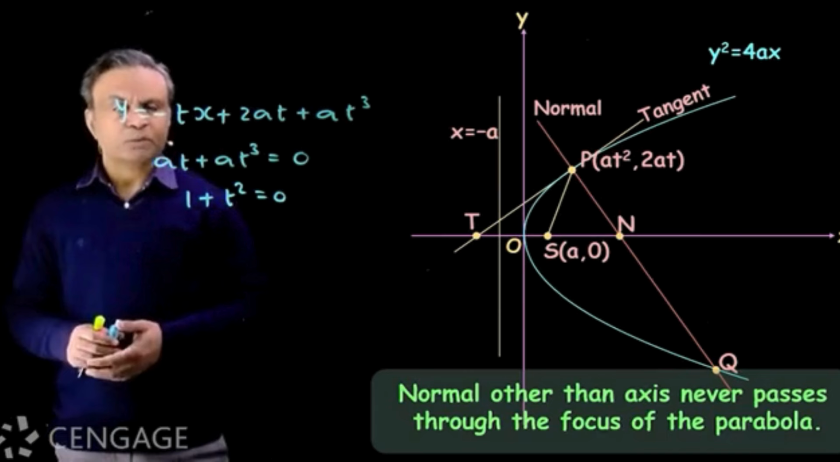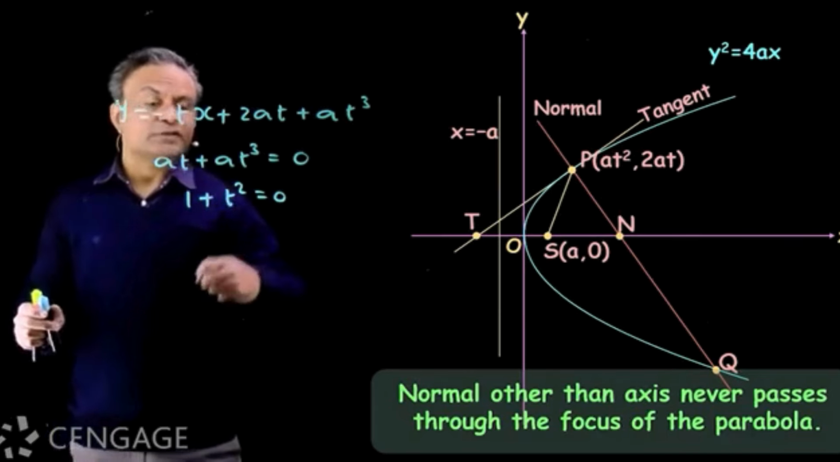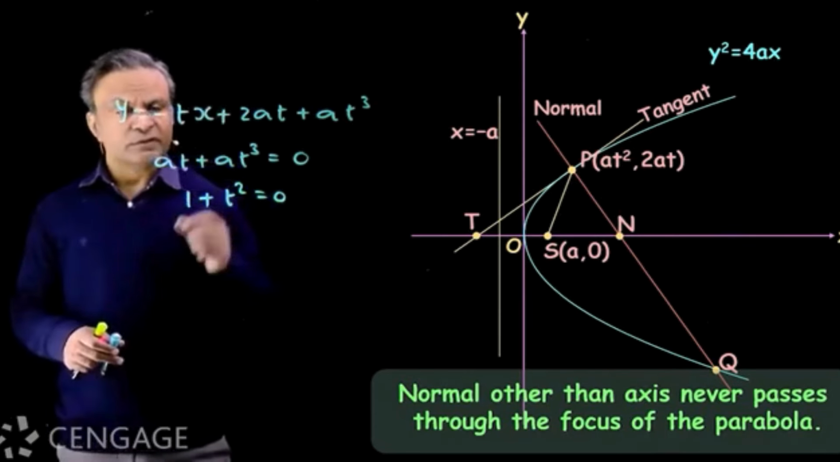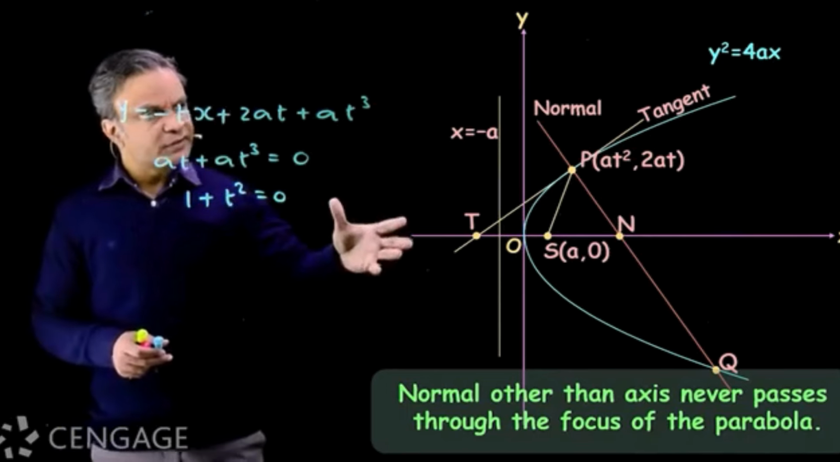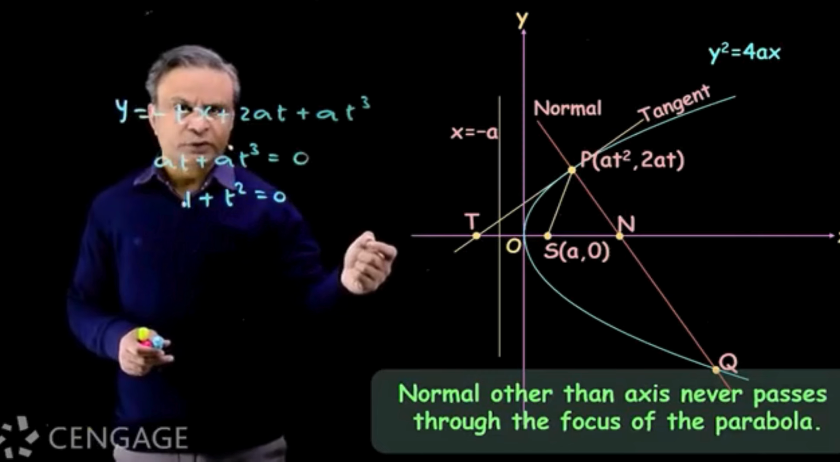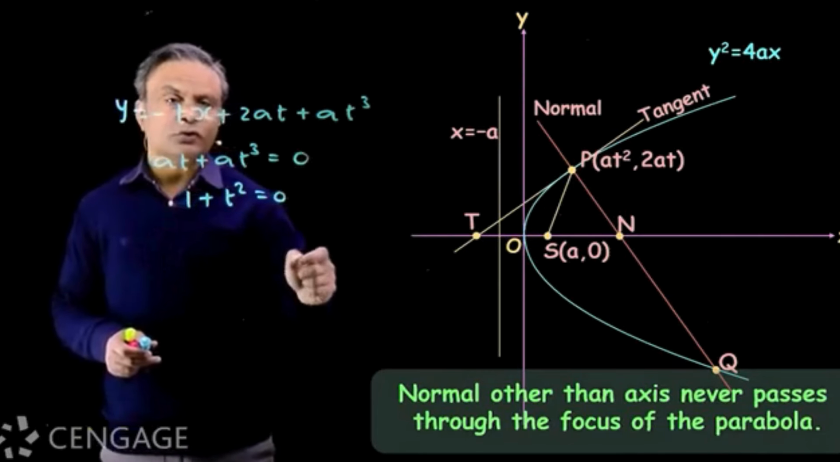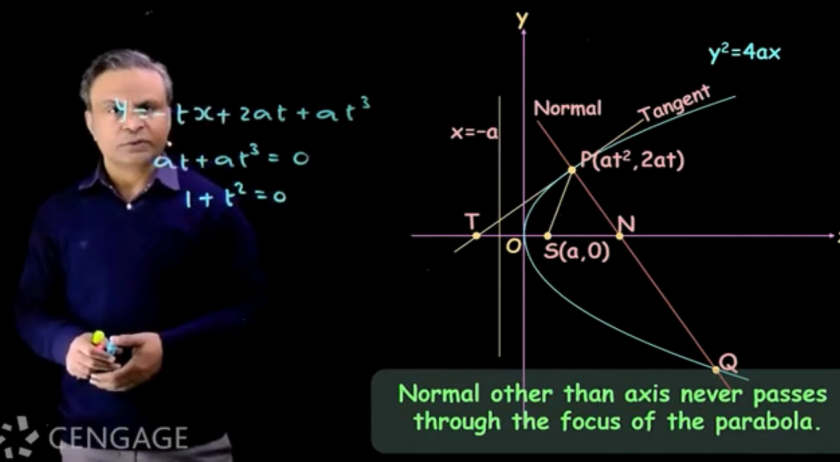Simple property hai. We have same property for ellipse and hyperbola also. Now this is true for all the parabolas. Though here we have considered standard equation of parabola, but this result holds for all the parabolas.